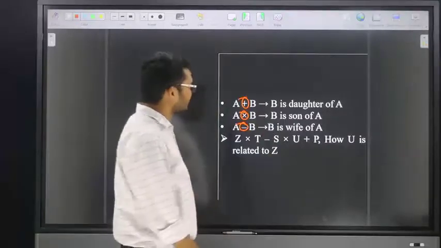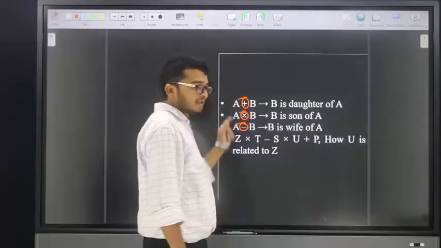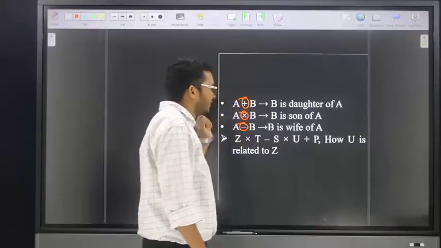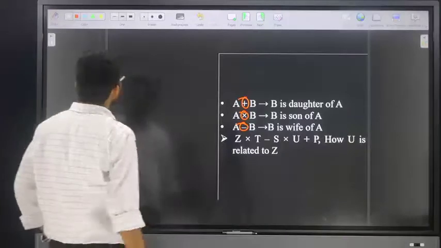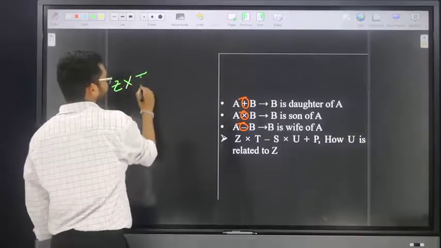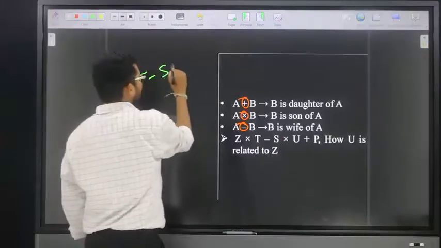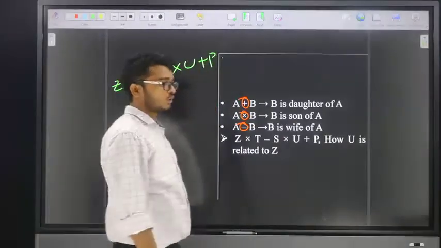Friends, the next one is what? A plus B means what? B is daughter of A. A into B means B is son of A. A minus B means what? B is wife of A. Leave it. Friends, the given question is what? Z into T, minus S into U, plus P. Then how is U related to Z?